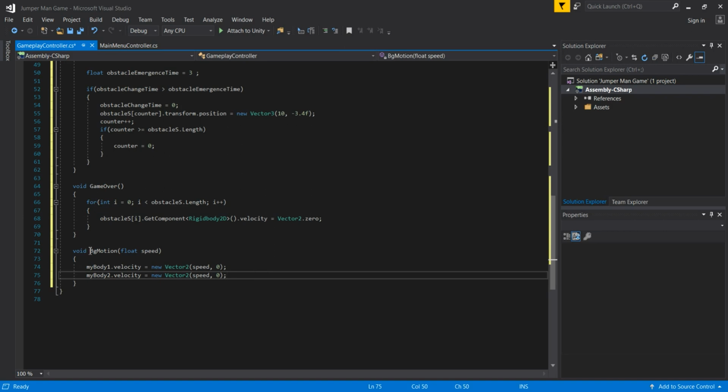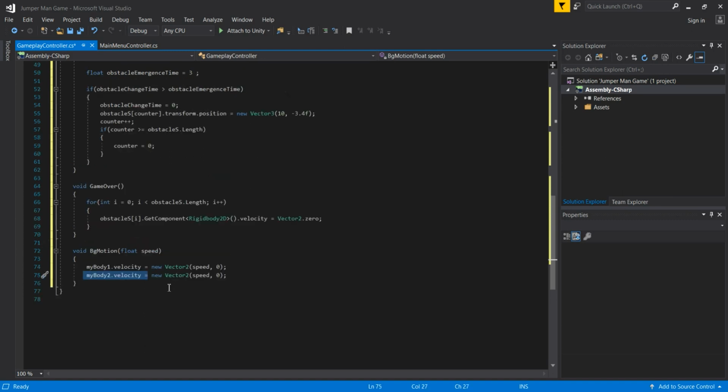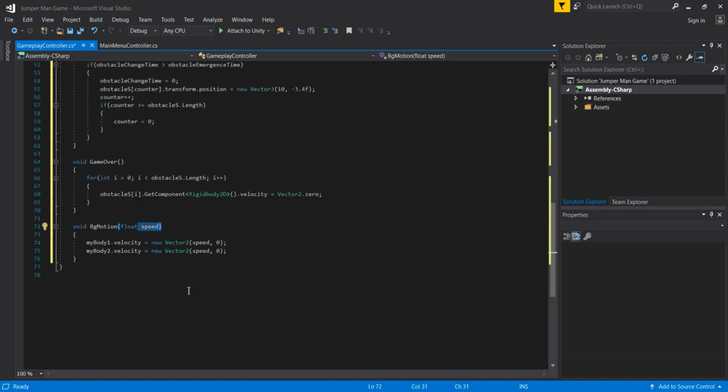So what does this mean? In this bgMotion we can now manipulate myBody1.velocity and myBody2.velocity. So whenever we change the speed variable here, we can manipulate the velocities of these two bodies.